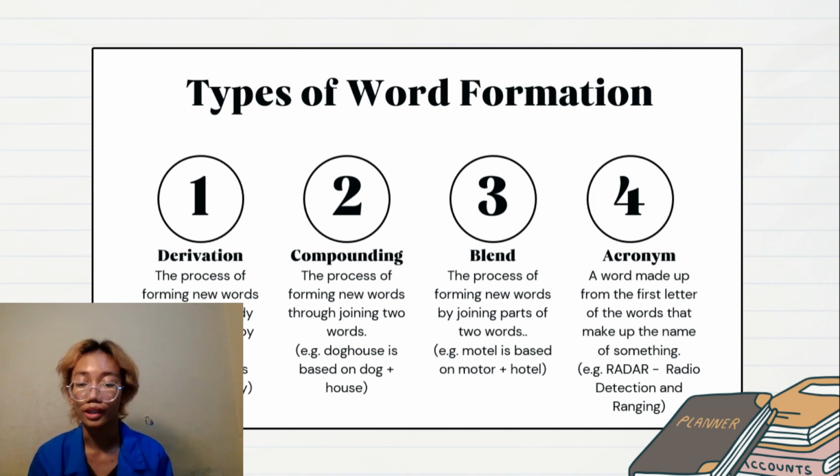The third one is blend, the process of forming new words by joining two parts of two words. For example, the word motel is based on motor and hotel. The fourth one is acronym, which is a word made up from the first letters of the words that make up the name of something. For example, the word radar is an acronym for radio detection and ranging.